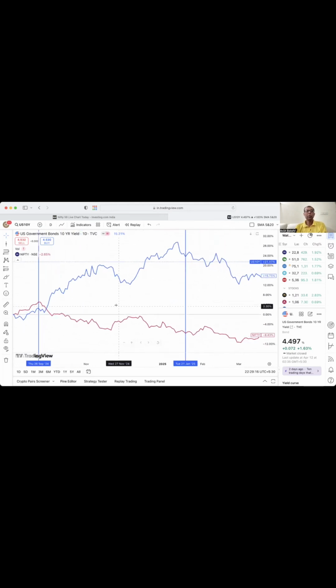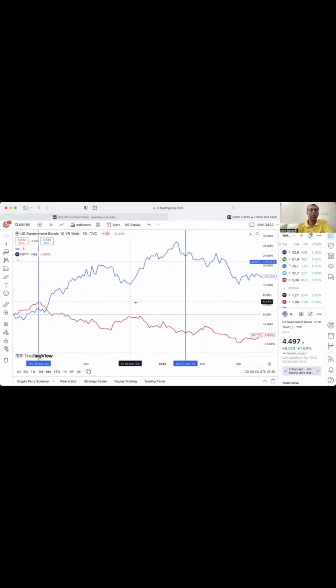Before Jan 21st, you observe that the Nifty 50 continued to decline and this blue line, the US Treasury bond yield, was increasing. That means when there is a hike in the US Treasury bond yield, it impacts the Nifty 50, our market, negatively.